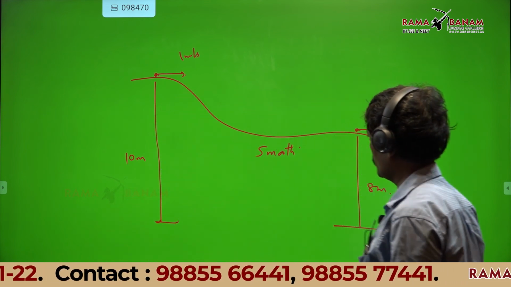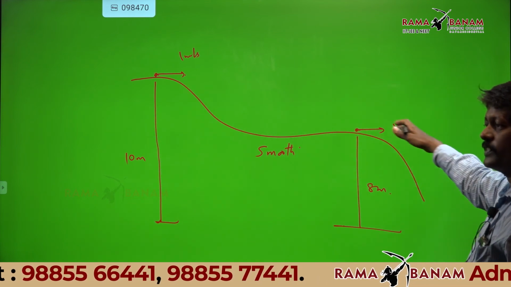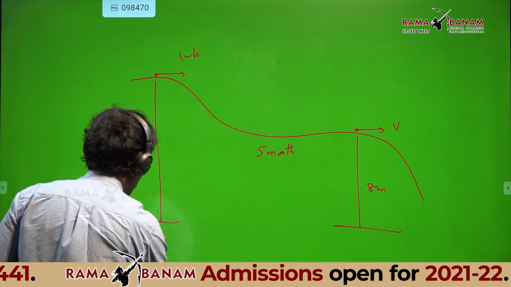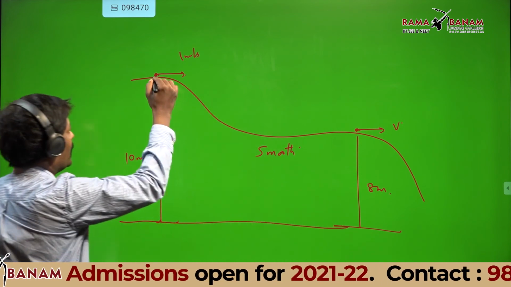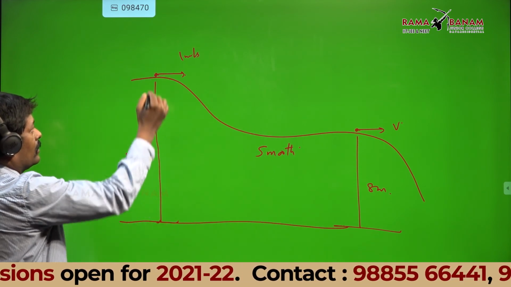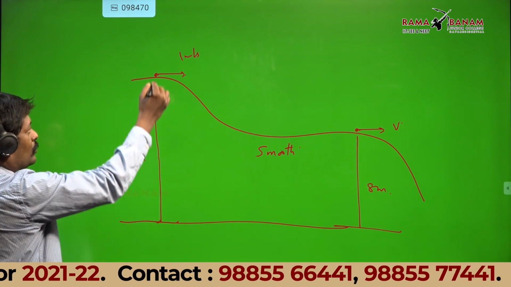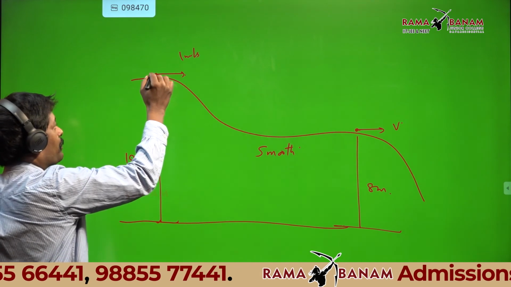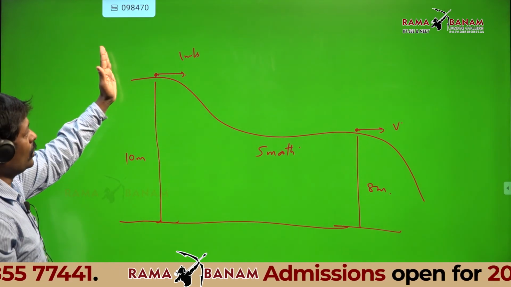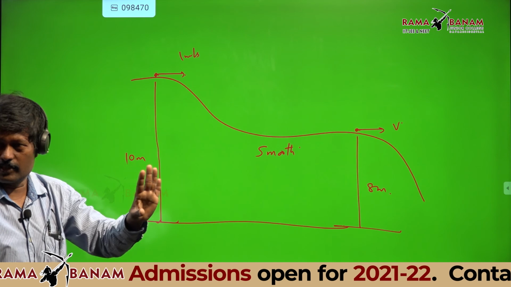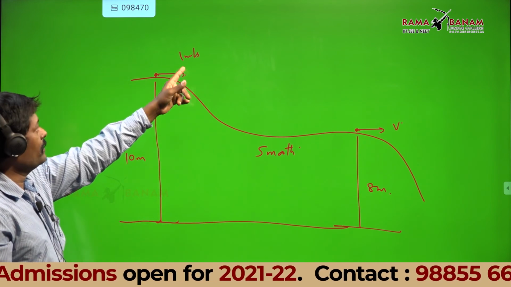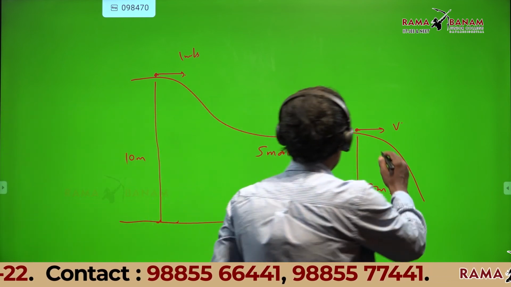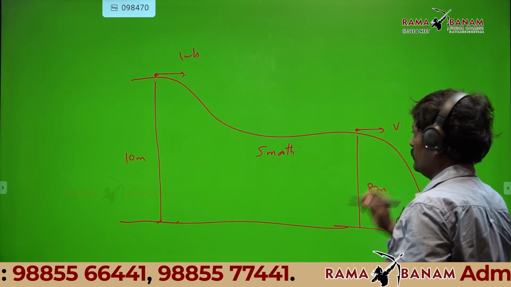Now see the beautiful point here. There is a smooth surface like this. This is the ground level. What is the height of the ball from the ground to the surface? 10 meters. Here it is 8 meters. I push the object, it is not rolling, only sliding. I pushed it with a velocity of 1 meter per second. What is the velocity when it comes here?